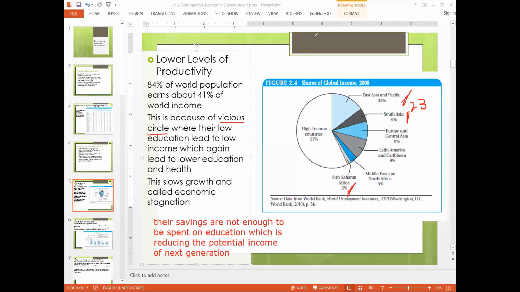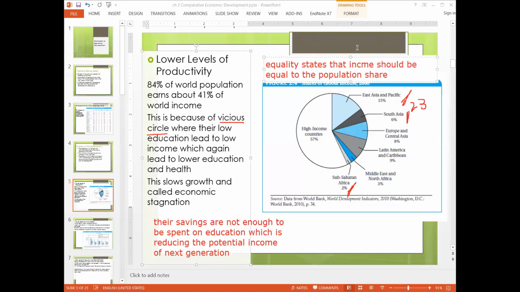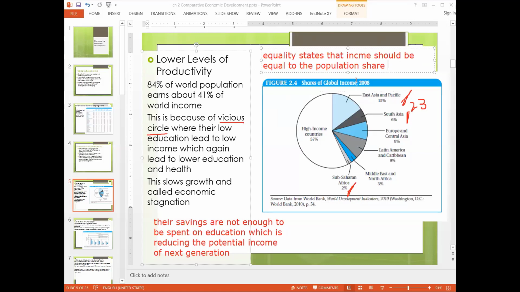Because there is low productivity. Equality states that income should be equal to population share. But the problem is that it is not equal, because there can be many reasons, just like one of you stated that it is because of political hands. But if you are productive, then you can earn and you can get those returns.